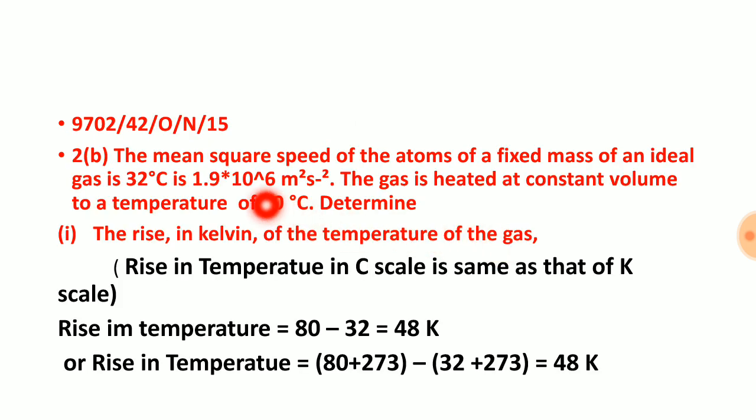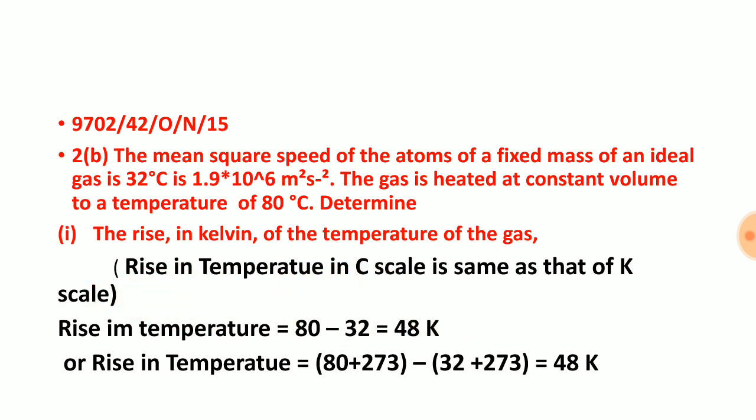Now let us see this. The mean square speed of atoms of a fixed mass of ideal gas at 32 degrees centigrade is this. The gas is heated at constant volume to a temperature this. Find the rise in temperature of the gas in Kelvin. So this is the final temperature, this is the initial temperature. The change in temperature is 48 degrees centigrade, and we know that a rise in temperature in the centigrade scale is the same as the rise in the Kelvin scale.